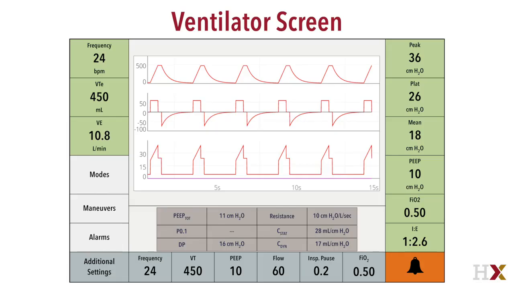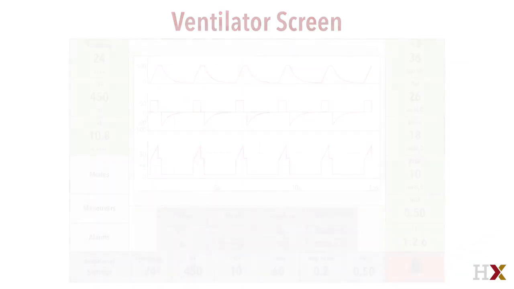Measured values are typically displayed as large numbers on either the side of the screens or at the top, and ventilator settings normally appear across the bottom. Software buttons or hardware buttons on the side of the monitor provide additional functions and access to additional settings either for that specific mode or to change to a new mode, alarm settings, and maneuvers. Of course, there's always an alarm silence button somewhere on the monitor. In this example, it's the bottom right-hand screen.